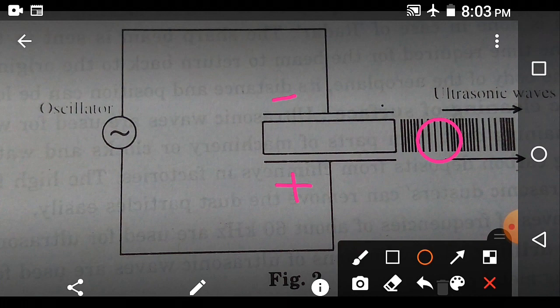That is, it produces a sound wave of high frequency. If the frequency of the oscillator is so adjusted that the sound wave produced has frequency greater than 20 kilohertz, then that wave is an ultrasonic wave. So this is the second method of production of ultrasonic waves, which makes use of a quartz crystal.